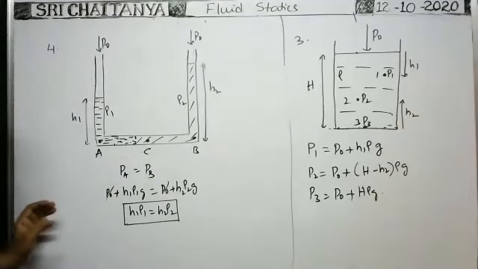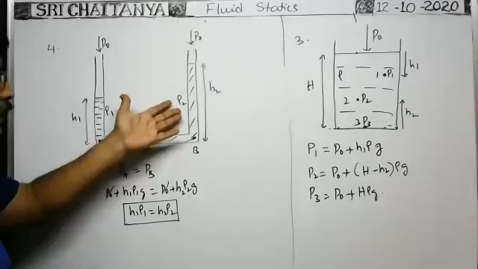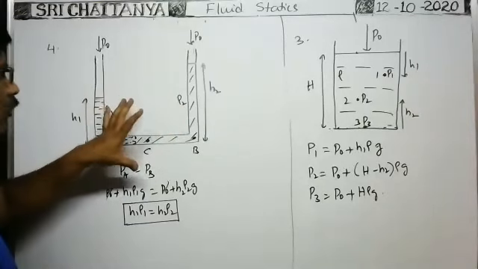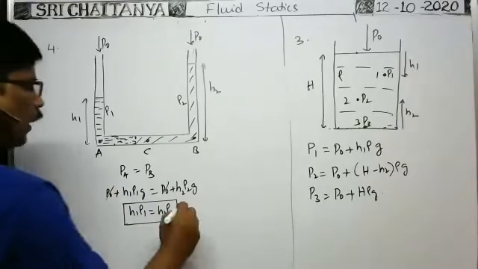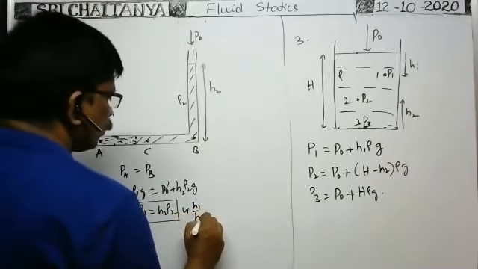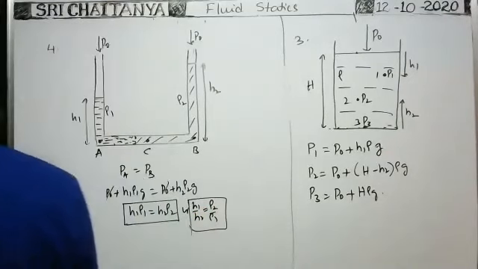It is the difference between the heights of liquid columns. You will be given the densities of the two liquids. Then what are the heights at which they are in equilibrium? The ratio is how much? H1 by H2 is equal to ρ2 by ρ1. We can write it like this also. This is also an important point.